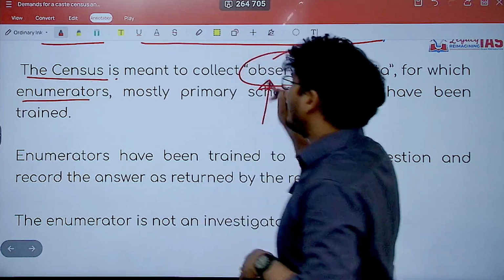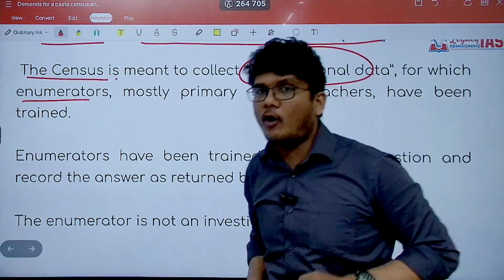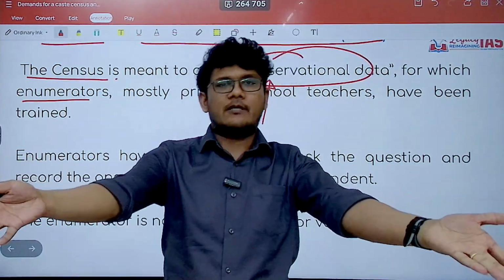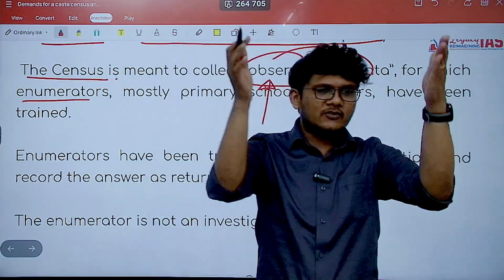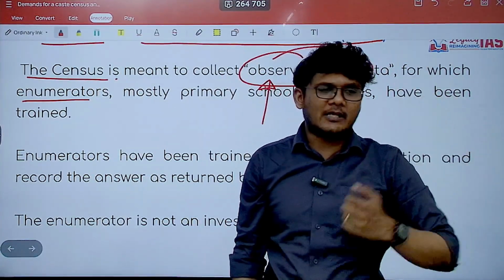And the data that they calculate is observational in nature, meaning what? You can see it and believe it. If I see one person sitting in the class, I know there is one person in the class in addition to me.